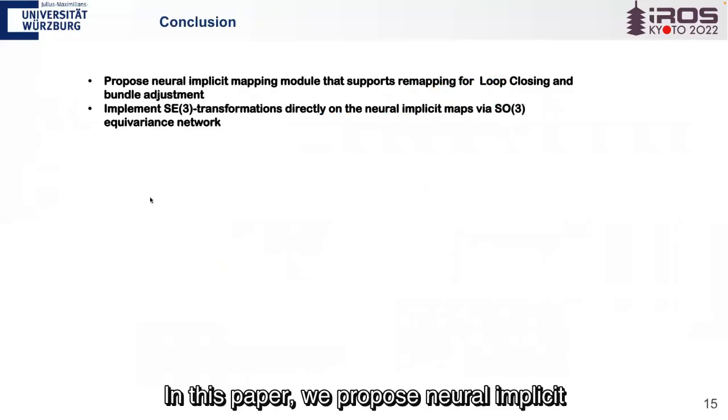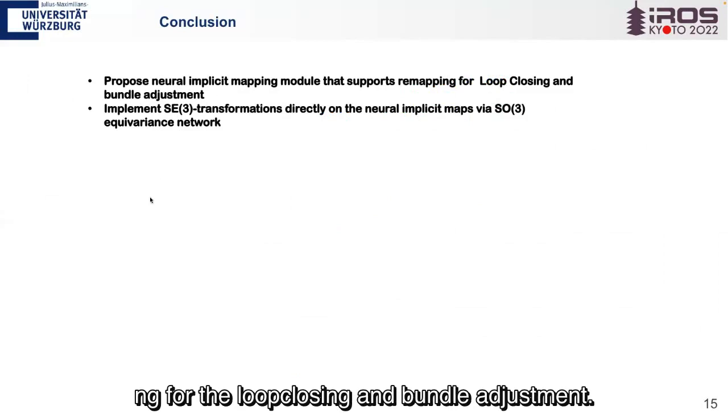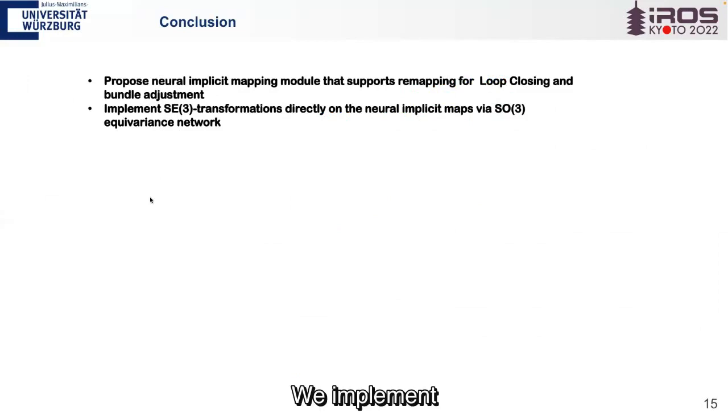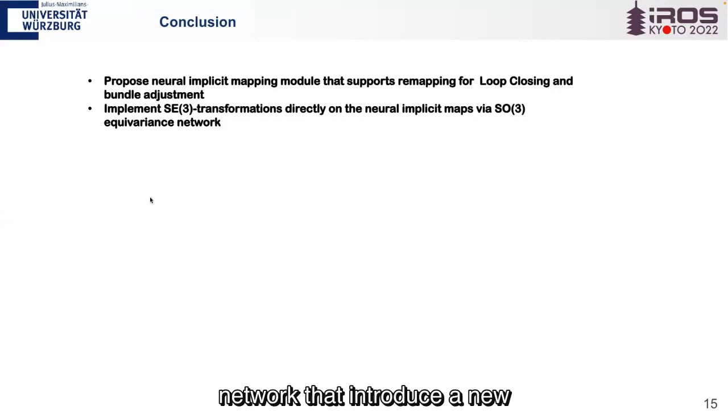So in this paper, we propose neural implicit mapping modules that support remapping for loop closing and bundle adjustment. We implement SE3 transformation directly on the neural implicit map via an SO3 equivariant network that introduces a new way for the reconstruction and mapping design.